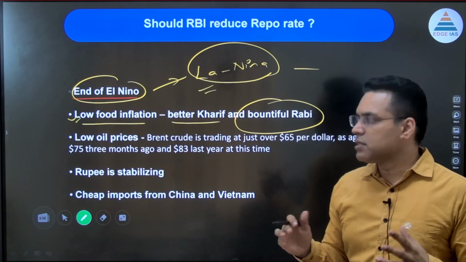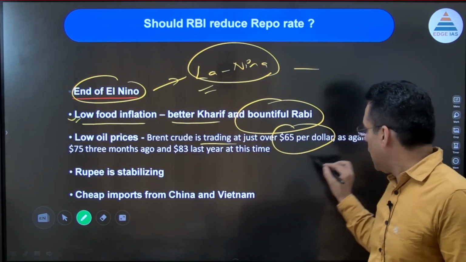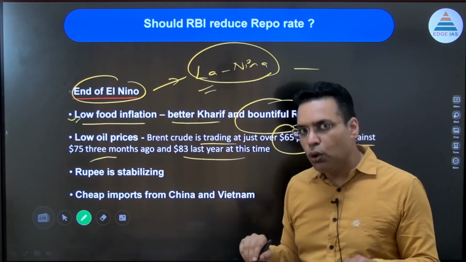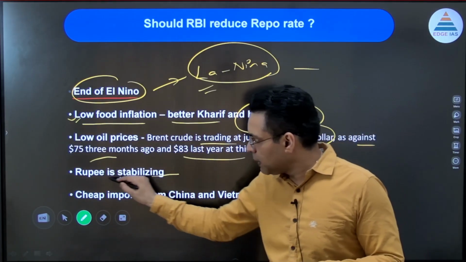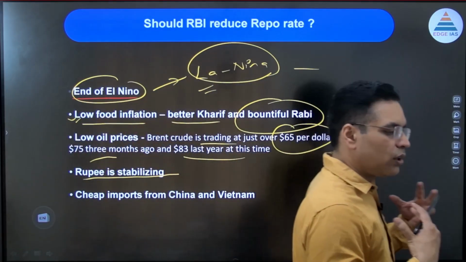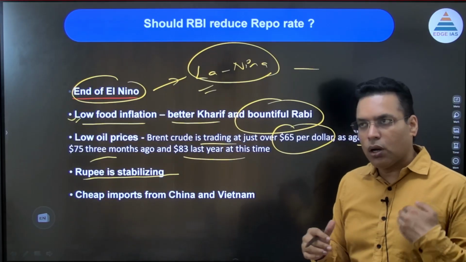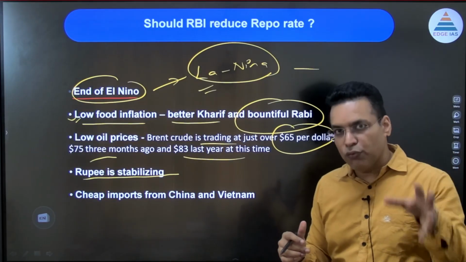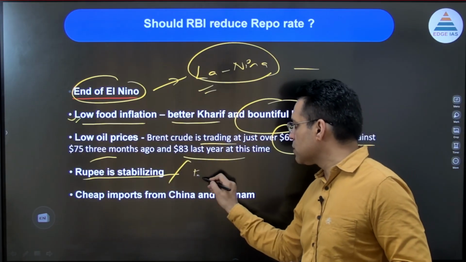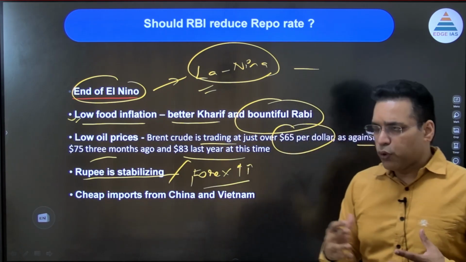Then lower oil prices. Brent crude is trading at $65 per barrel; it was at 75 recently, and 83 last year. So lower oil prices. The rupee is stabilizing. This reciprocal tariff war, Trump's new policy, had been causing the rupee to fluctuate, and investment left India, and India का forex भी कम हो गया था. But the rupee is stabilizing and forex has also increased. Forex means foreign exchange reserve.